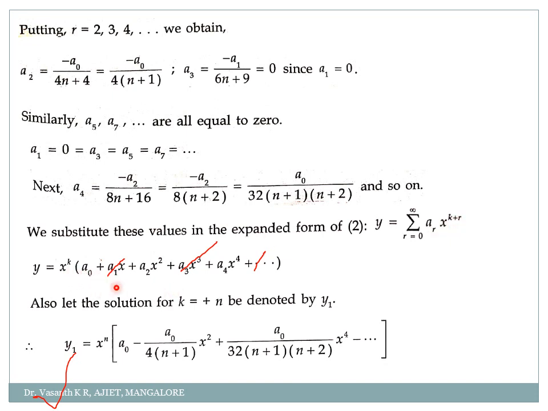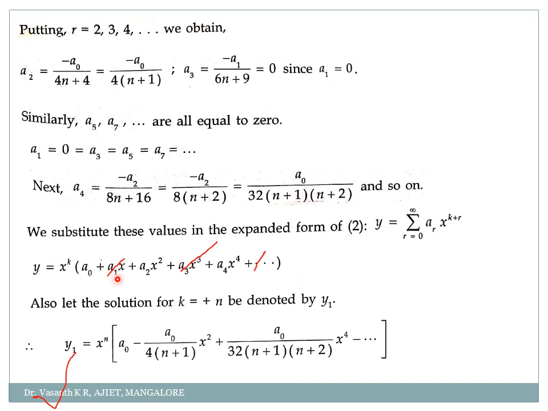So I'll get a naught plus, when I take r equal to 1, a1 into x to the power 1, k you already have written outside, only you concentrate on r. When I take r equal to 2, a2 into x to the power 2, r equal to 3, a3 into x power 3, and so on.